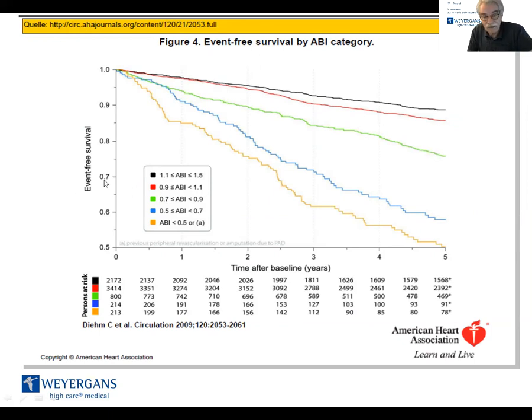Like they say, event-free survival, it's the same. Let's have a look at the ABI of less than 0.5. It means within a time of 5 years, with an ABI of 0.5, patient will die. They will die of heart attack or stroke.